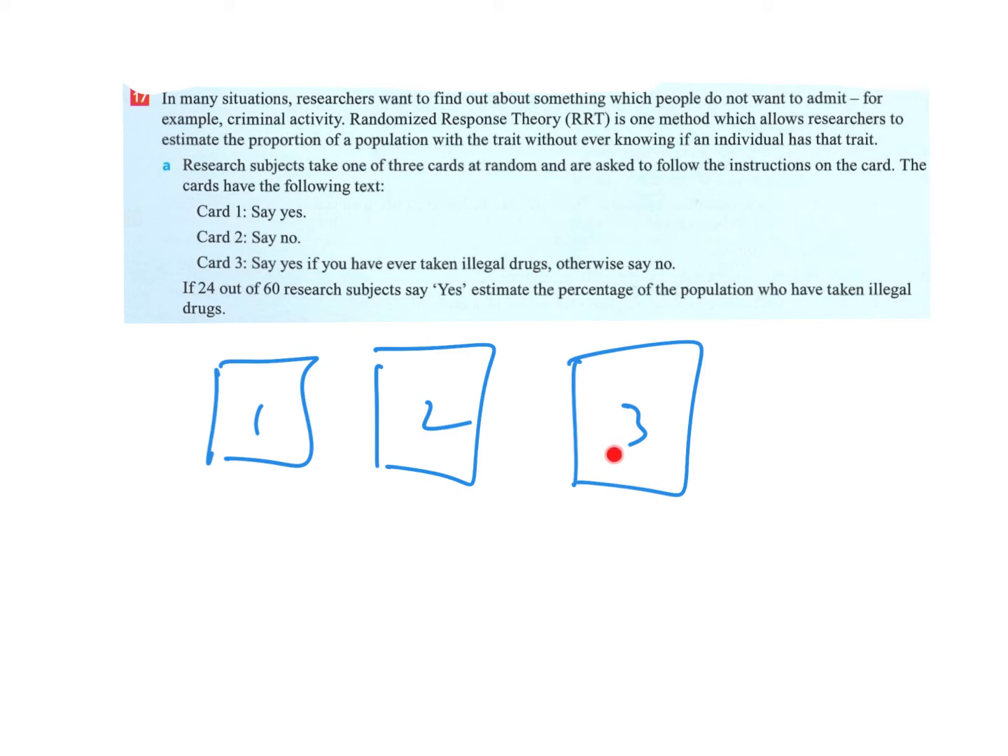If you've taken illegal drugs, say yes. If you haven't, say no. That's what option 3 is saying. And we know that it's randomly done. So proportionally, if there's 60 people, we should get 20 people who get the yes card and say yes, 20 people who say no, and then 20 people who are going to answer the question as if they've taken illegal drugs or not.